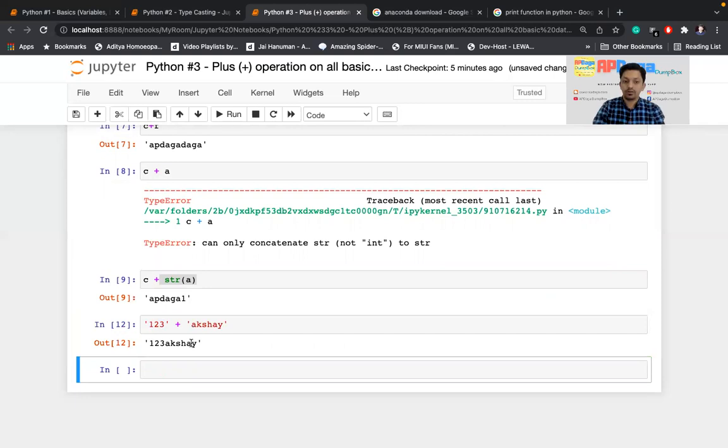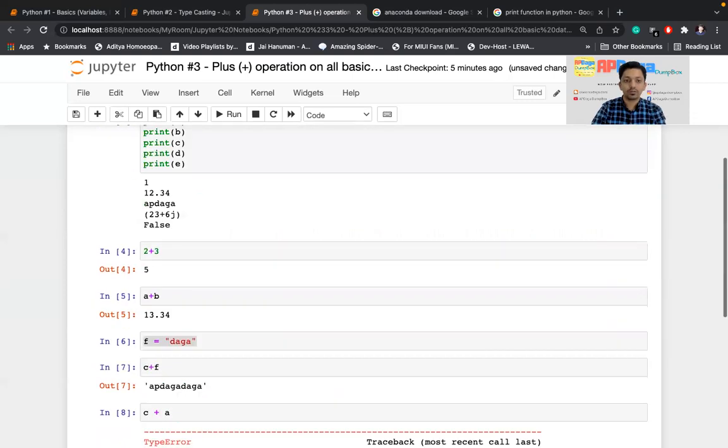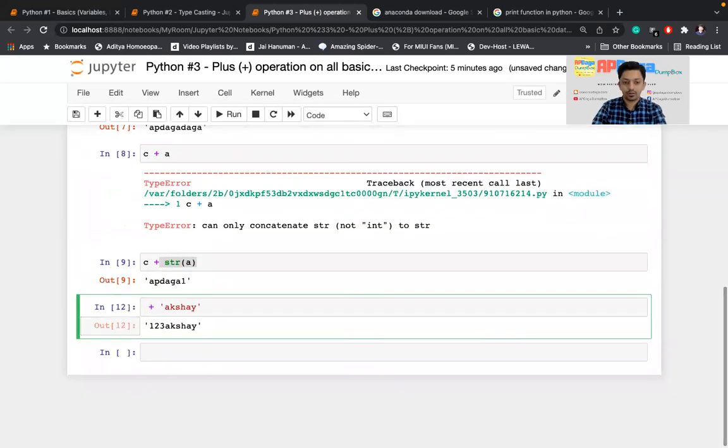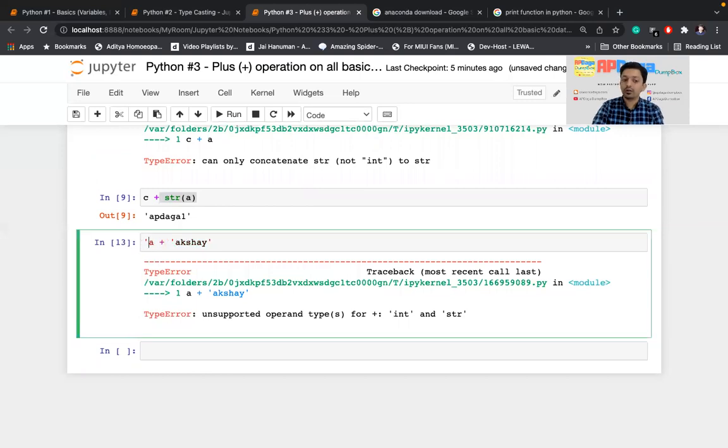But here it is a hard-coded value, but if you are dealing with a variable, like I'll use the variable C. The value in there is AP Daga. But here, I'll use some integer variable, that is A. Okay, it is an integer variable and the value for A is 1. If I do this, it is going to throw an error. Here I can't use single quote.